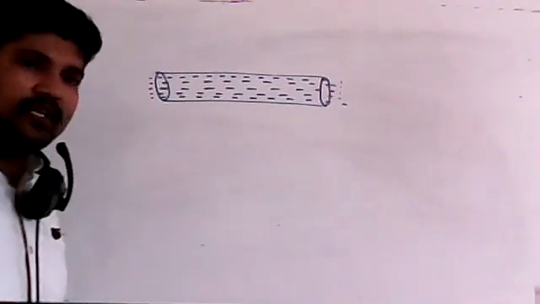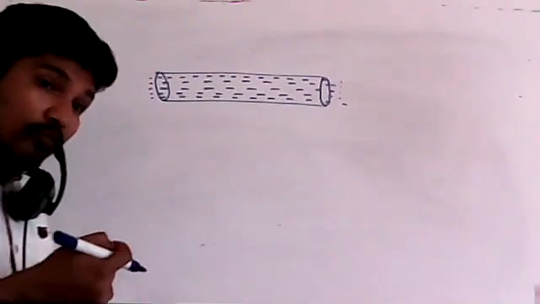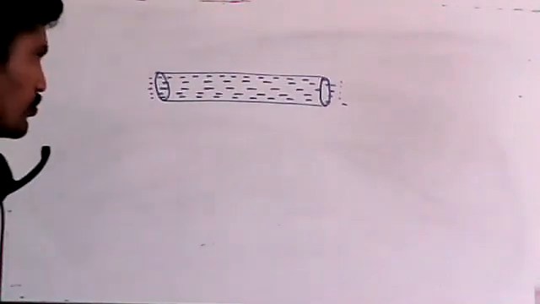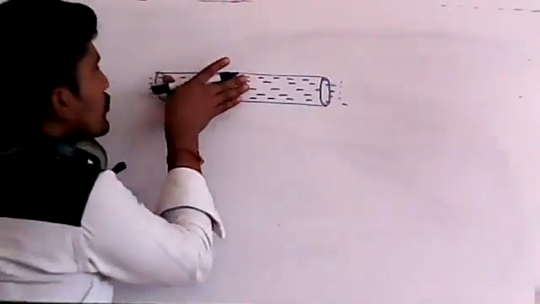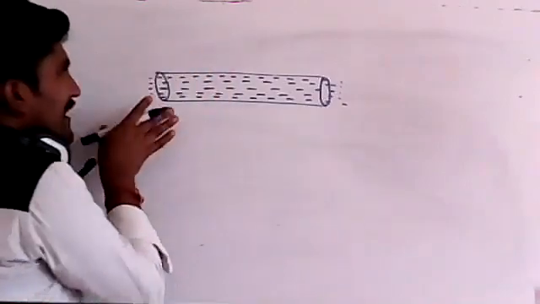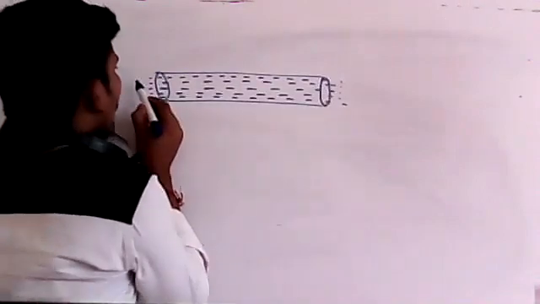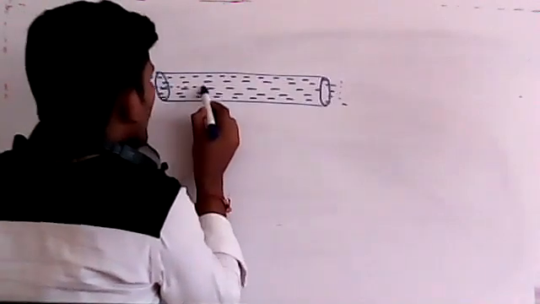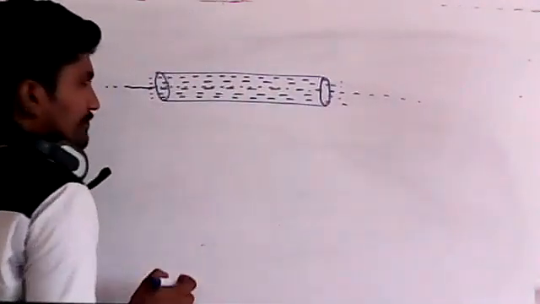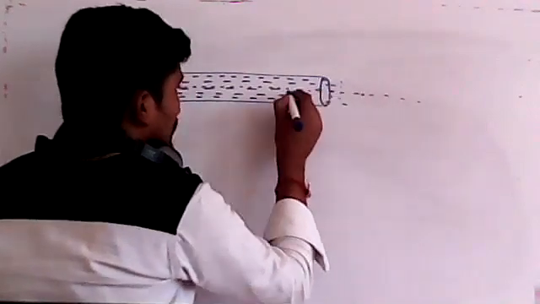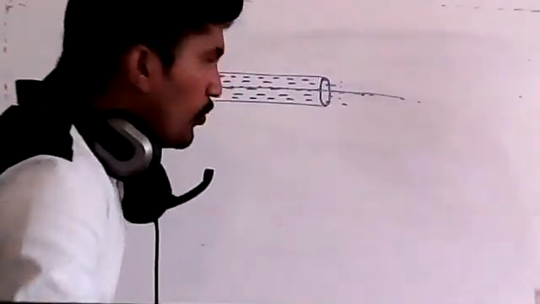So what is the velocity at different layers? What will be the effect of viscous force? We have to discuss. Remember students, in this particular case, a fluid is moving through a pipe with a restricted area in a streamline flow, or in steady flow. If I consider one imaginary axis here, in the middle of the pipe, this is the axis I am talking about.